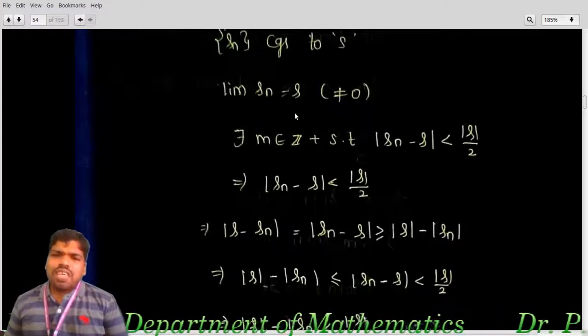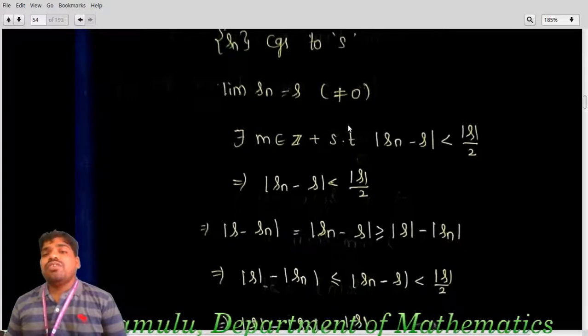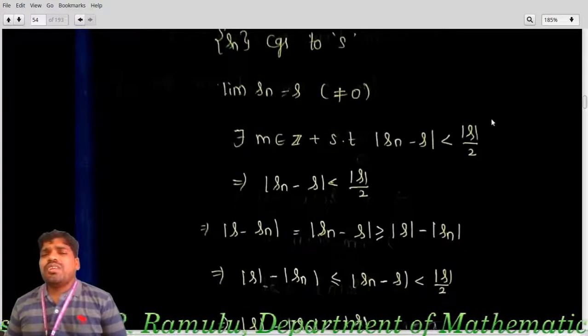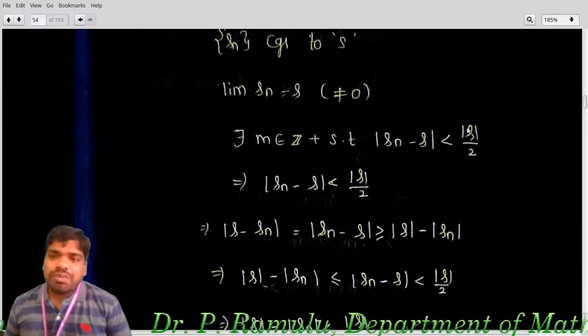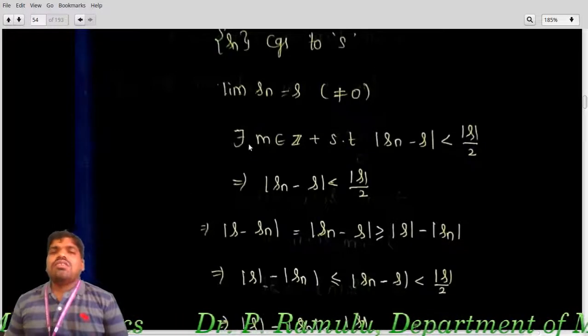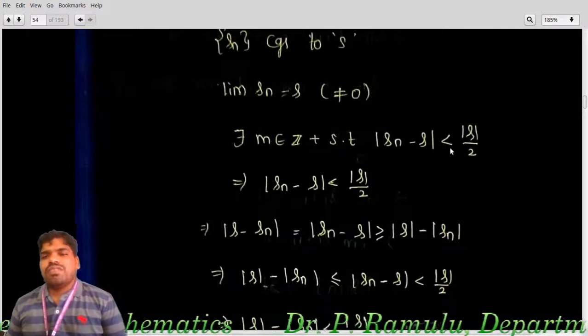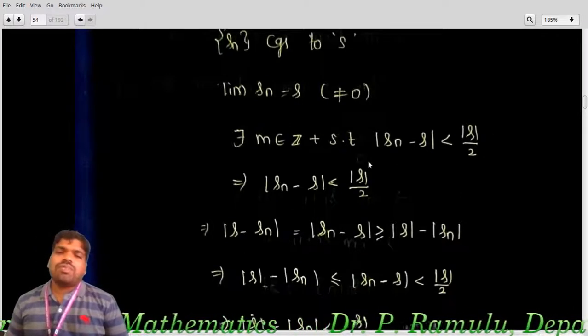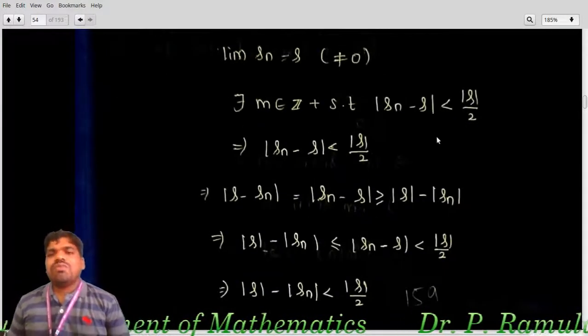Why? Because of the limit definition. Here in place of epsilon, I'm taking epsilon equal to mod S by 2. For every epsilon equal to mod S by 2, there exists m belonging to N such that mod Sn minus S is less than mod S by 2. Which implies what happened here? I'm taking that mod Sn minus S is less than mod S by 2 for all n greater than m.